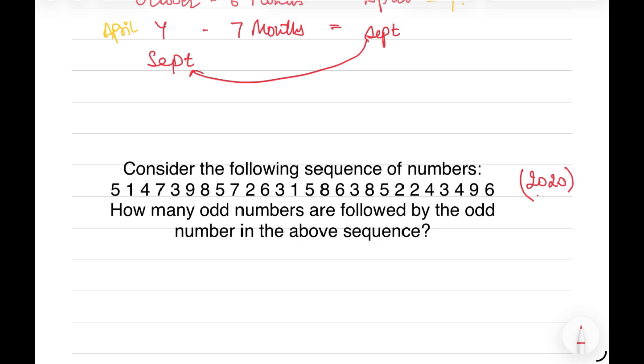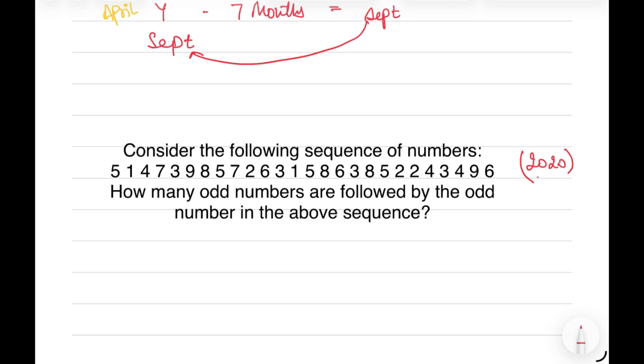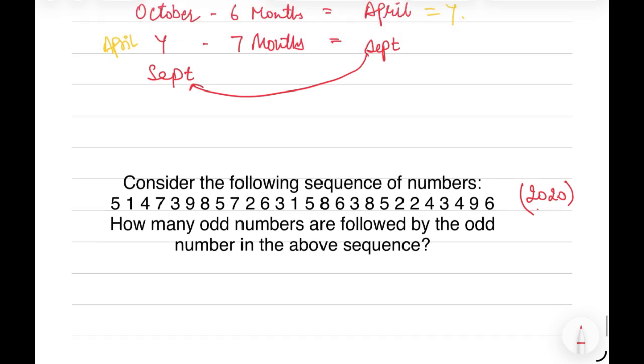So what we will do, first we will find all the odd numbers in the sequence. We will underline the odd numbers first. 1, 5, 1, 7, 3, 9, 5, 7, 3, 1, 5.